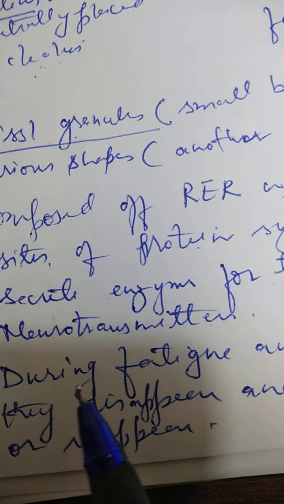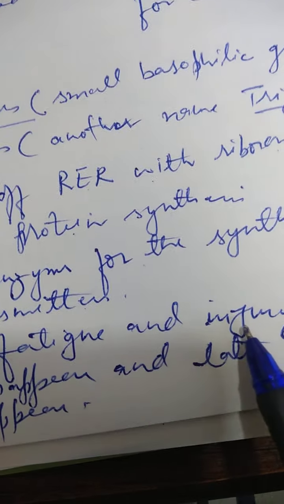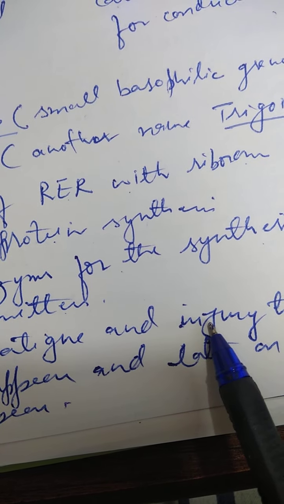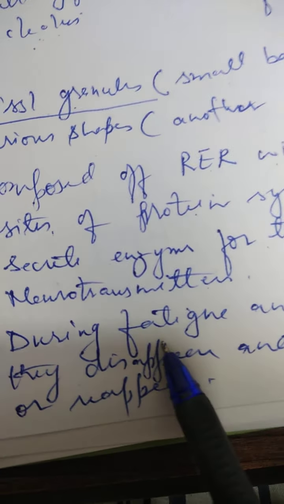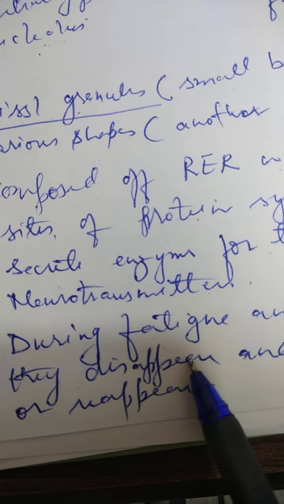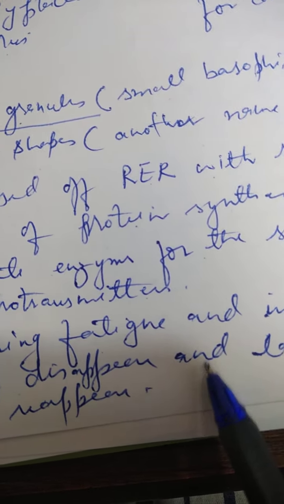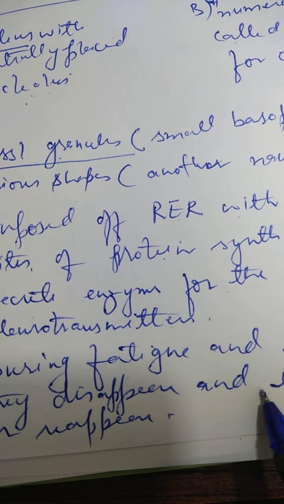Now when the person is under fatigue or has some injury to the nervous system or to the nerve cells, at that time these Nissl granules disappear, and later on they reappear. So this is their property. So this is regarding the Nissl granules.